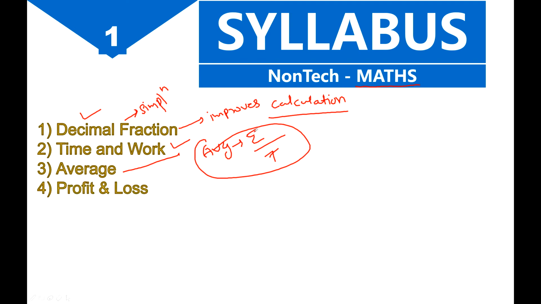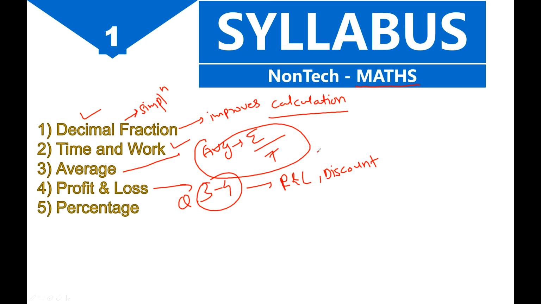Your fourth chapter is profit and loss, which is very important for you, and you can expect 3 to 4 questions from this chapter. So again, what is basic profit and loss? And obviously discount is also there. So profit, loss, discount, basic sums you have to do. There are many types in that, but just pay a little attention here because this is very important.